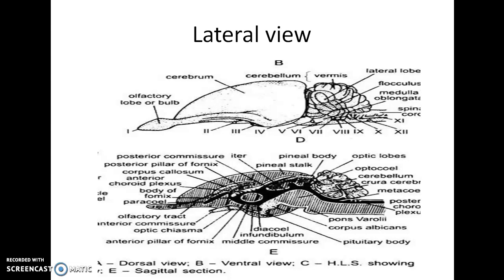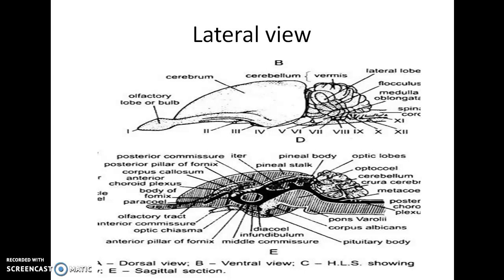of hind limbs. Externally, the cord is marked out into right and left halves by longitudinal dorsal and ventral fissures. It has the same meninges as that of brain: outer dura mater, middle arachnoid membrane, and inner pia mater. Central canal of the spinal cord and spaces between the meninges are filled with cerebrospinal fluid.